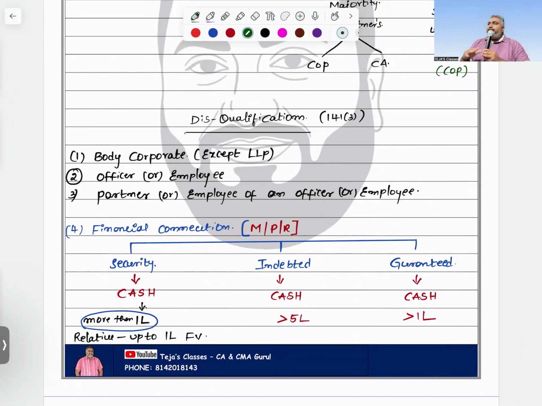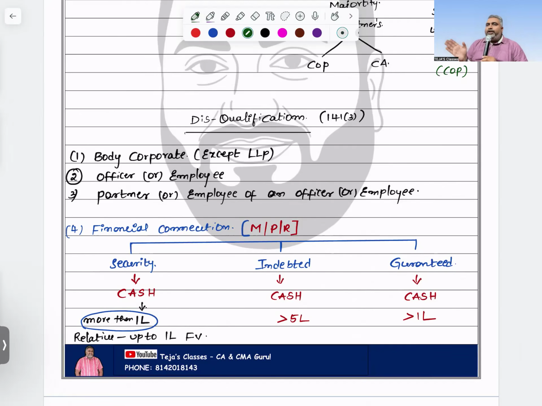Second one, if you are acting as an officer or employee of the company, then what comes into the picture? Restriction on independence. Wherever there is a restriction on independence, two things you can do. First, try to eliminate the threats to independence. If not possible, don't accept the audit.